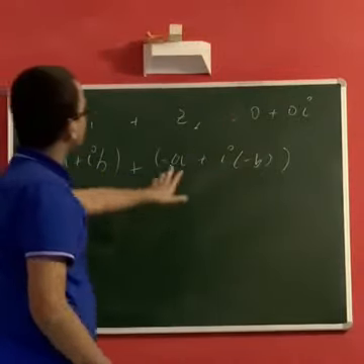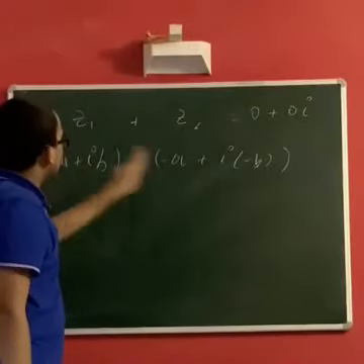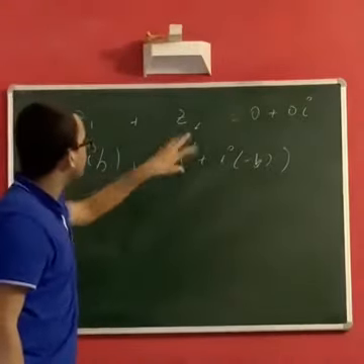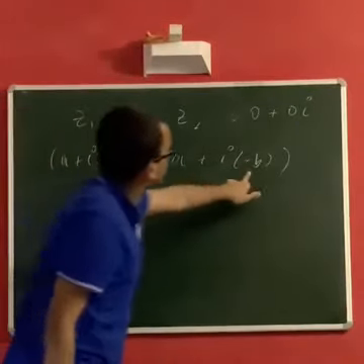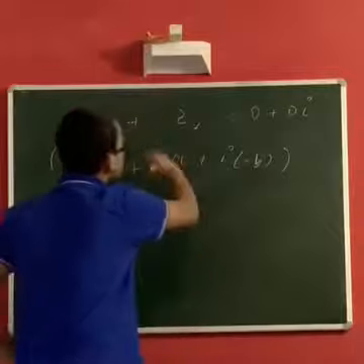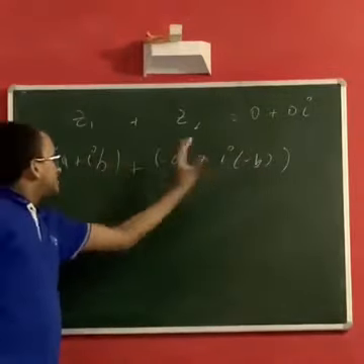So let's just check whether it's a complex number or not. A is a real number, minus A is also a real number. So the real part, great, is real. And B is a real number, so negative B is also a real number. So it's a real number plus I times a real number, a complex number, so great. So there exists an inverse.